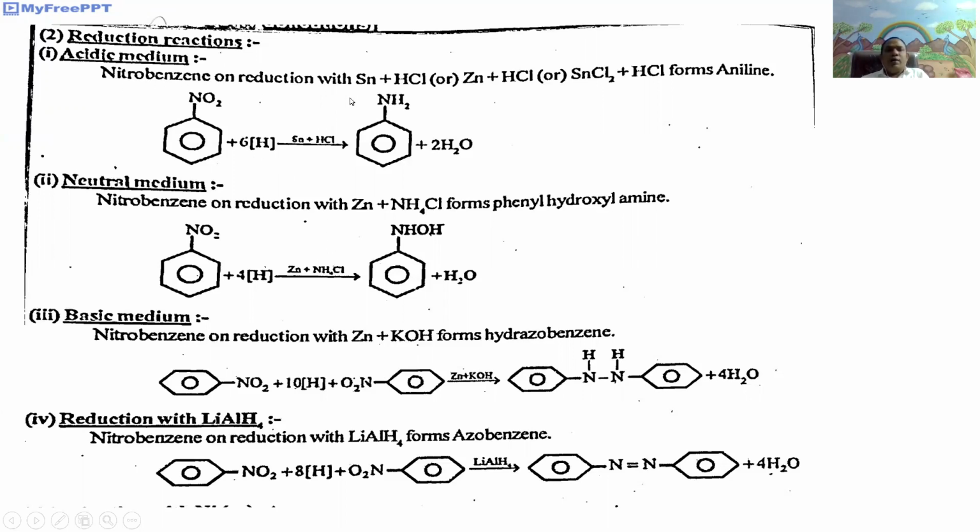That is, nitrobenzene undergoes reduction with nascent hydrogen in the presence of tin in HCl, giving aniline, that is aminobenzene. It is in acid media reduction.